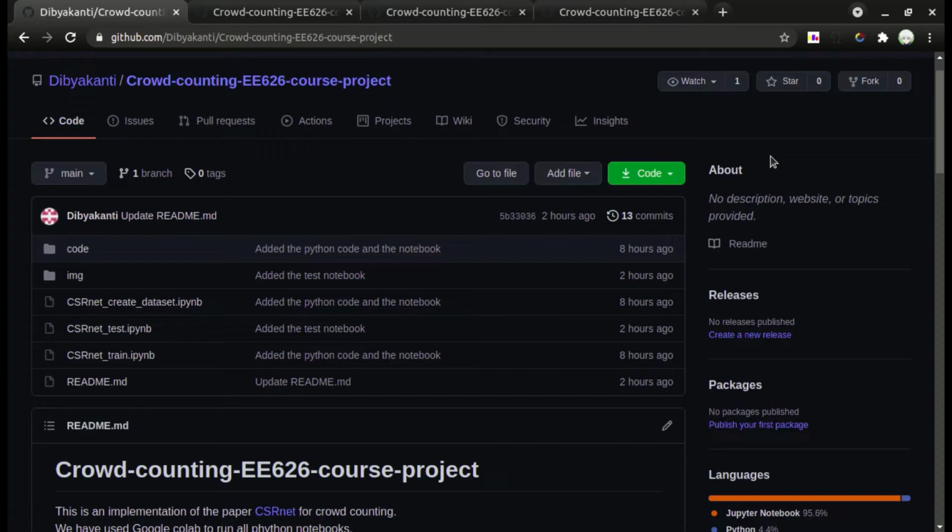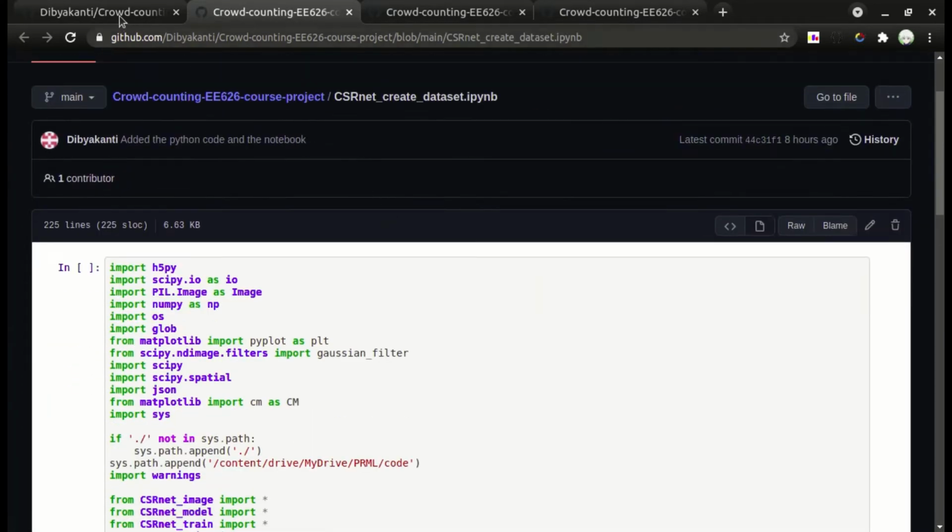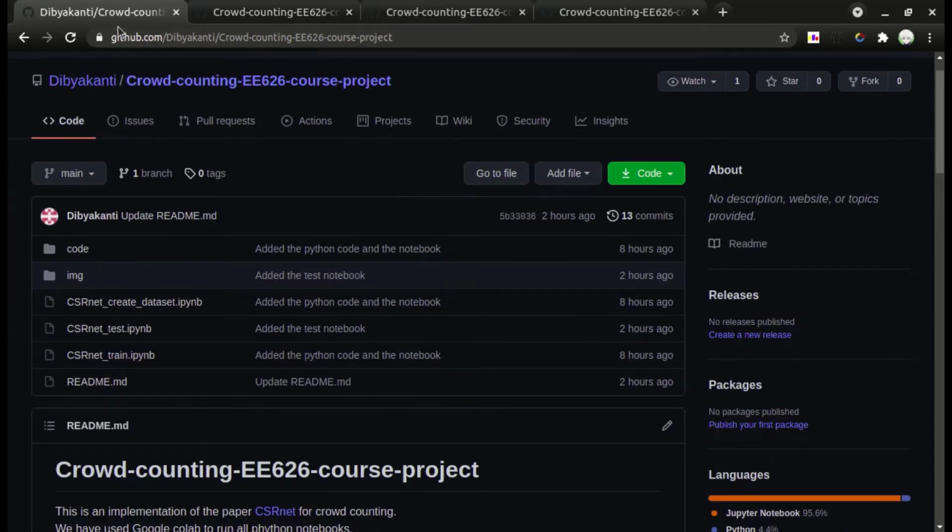In order to generate the ground truths, you should use the create dataset file provided, which is this file as shown here. Afterwards, if you are planning to run it, you have to make sure that the root variable is changed to the proper address. Also, note that we have already saved all the ground truths in our final datasets.